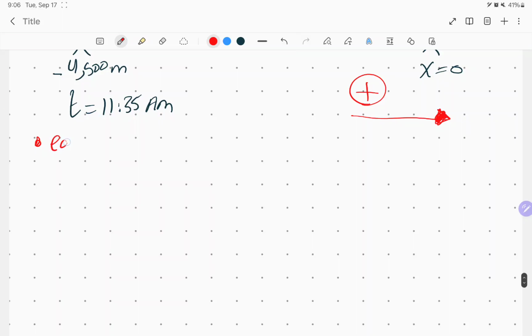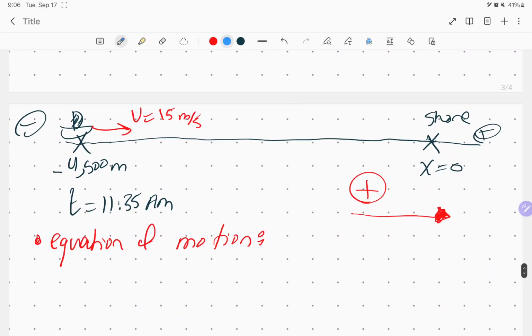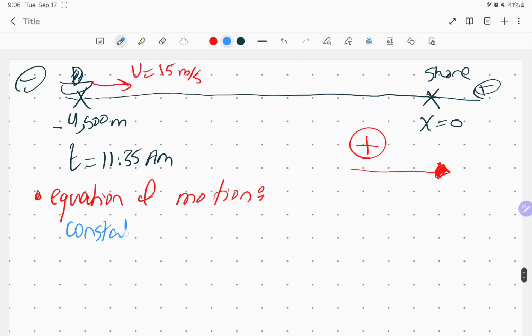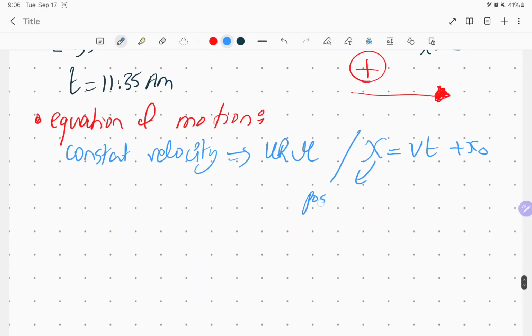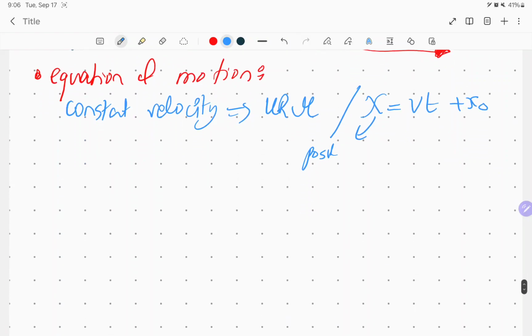Second, he told me to get the equation of motion. An equation of motion is simply an equation representation, so I can use it later to substitute values in it and give me the unknown values. So take a look. Since it's telling me cruising at a constant velocity, constant velocity means it's URM. I have only one equation for URM: x equal to vt plus x0. x represents position and v velocity. You look at them. So what's going to be over here? x equal to vt plus x0.